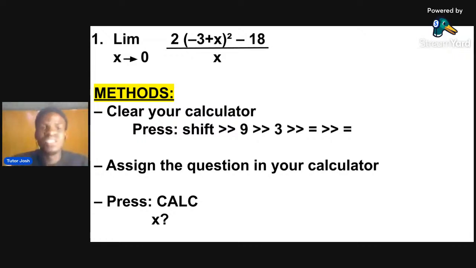This is where your speed is going to come because you need to press it fast. So there should be a difference between you that is using a calculator to solve and someone that is solving it with his pen or with his book. That's why you need to practice. Write the question down because I want to punch it in the calculator now. So let us punch it together. I'm going to show you how fast you can do it. I hope you are following me. If you are following me, let me know in the comment section.